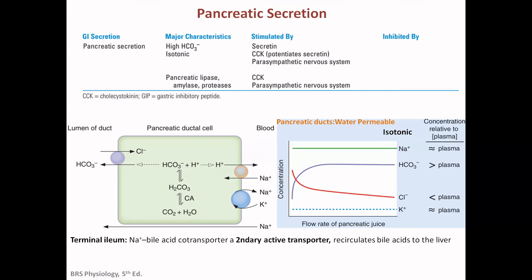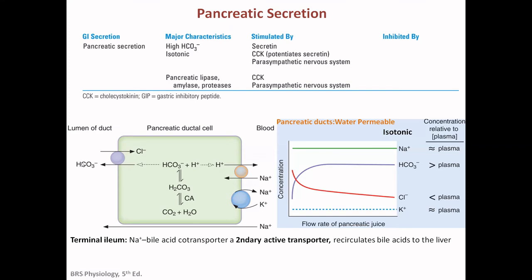So from there, there is a net release of bicarbonate into the plasma. How is the bicarbonate transported? It is transported in the form of carbon dioxide as well as HCO3 minus. In this case, the sodium-proton exchange, this is the blood. So whatever H plus is generated here, it is going into the blood. And this is the same sodium potassium ATPase that is maintaining the concentration of the sodium and the potassium in the case of the pancreatic duct cell as well as in the plasma.